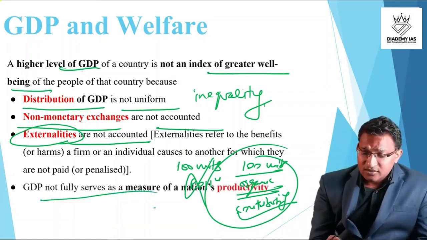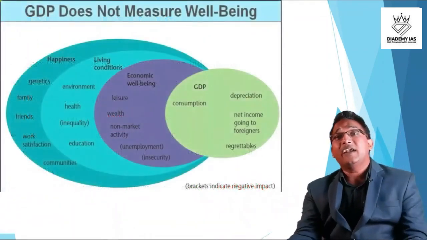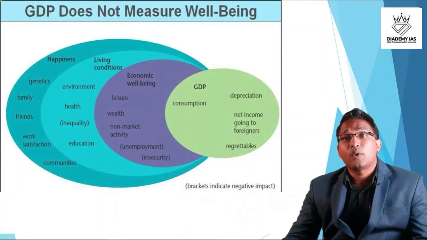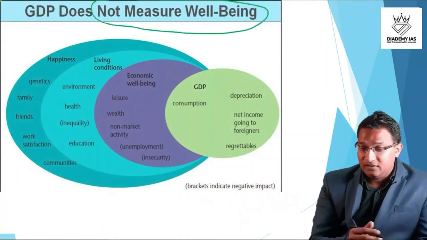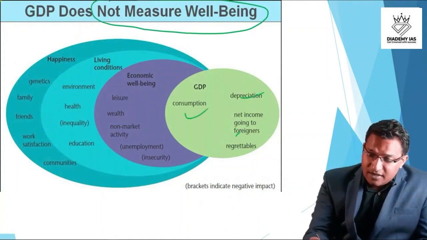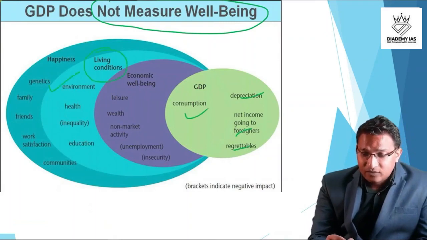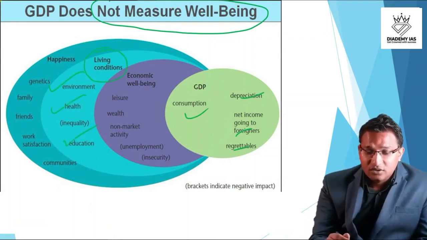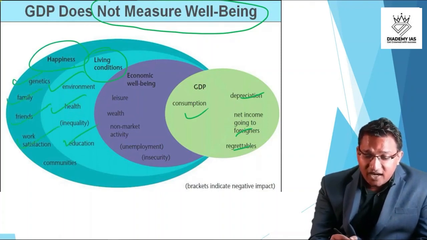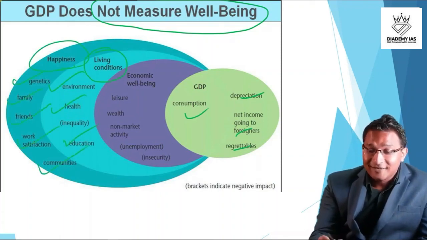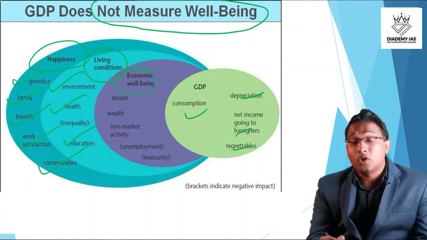GDP fully does not measure the nation's productivity. GDP is an aggregate measure, but not judging the productivity also, right? GDP does not measure well-being. GDP takes care of consumption, depreciation, everything, right? But does it really take care of living condition, environment, health, education? Does it really take care of the happiness which comes from genetics, family, friends, work satisfaction, community, right? Yeah, sometimes it can take care of economic well-being, but not completely.